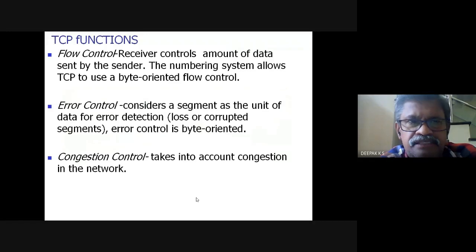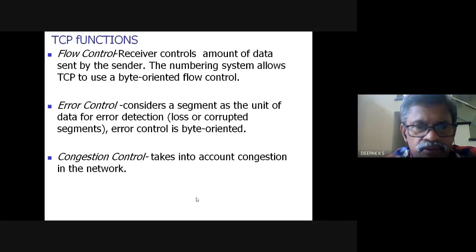Now the functions, flow control. Flow control would originate from the receiver. Actually, the sender is sending, and the sender will get feedback from the receiver. Based on that feedback, it has to regulate the flow. So the receiver would control the amount of data sent by the sender. Now the numbering system allows TCP to use byte-oriented flow control. We have seen that it is bytes.